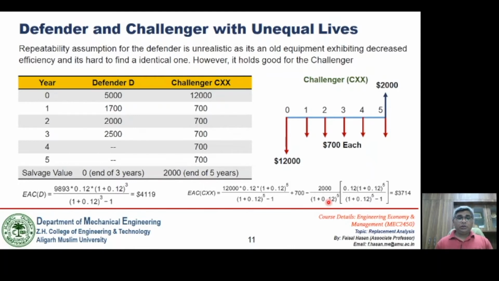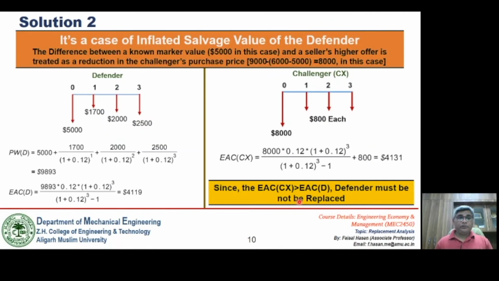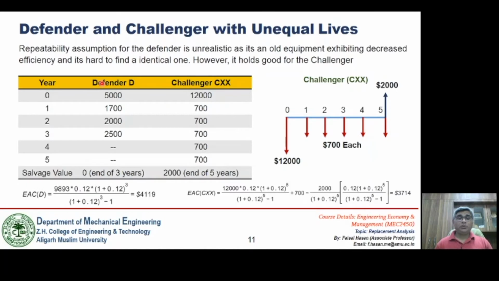Now in this particular case, we have seen that both the Defender and the challenger have equal lives. Now let us take up a case where the economic life is not equal. In unit 1, we used the repeatability assumption to make the economic life of both the comparable assets equal, but the approach is a bit different when we are dealing with problems related to Defender and challenger, or problems related to replacement.